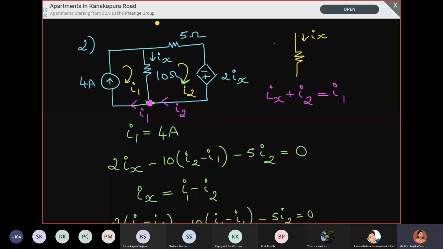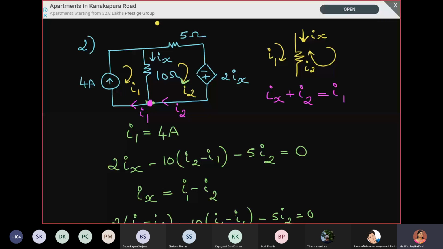So if I draw this separately, Ix is coming down. Both I1 and I2 are going in the clockwise direction, but if you see this 10 ohm resistance separately, we can see that I1 is coming down and I2 is going up. That's the reason why we write Ix is equal to I1 minus I2.